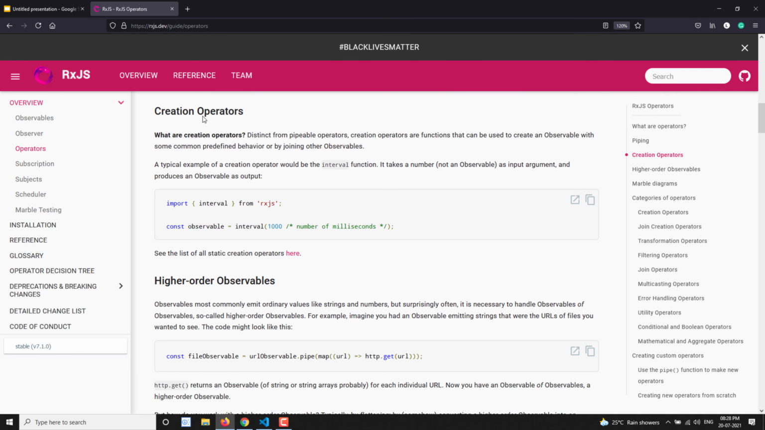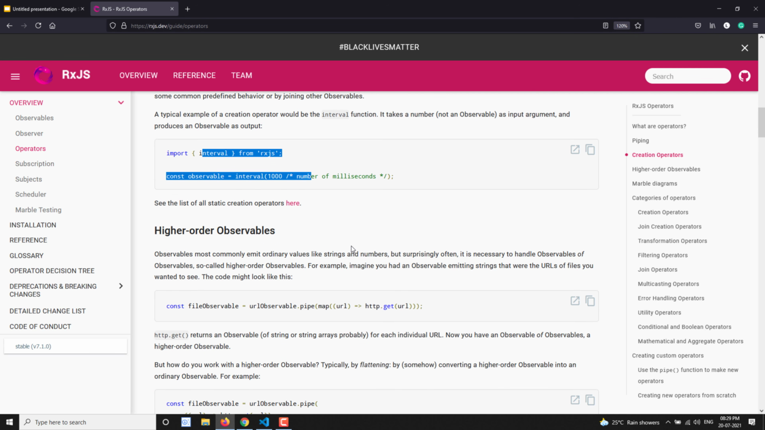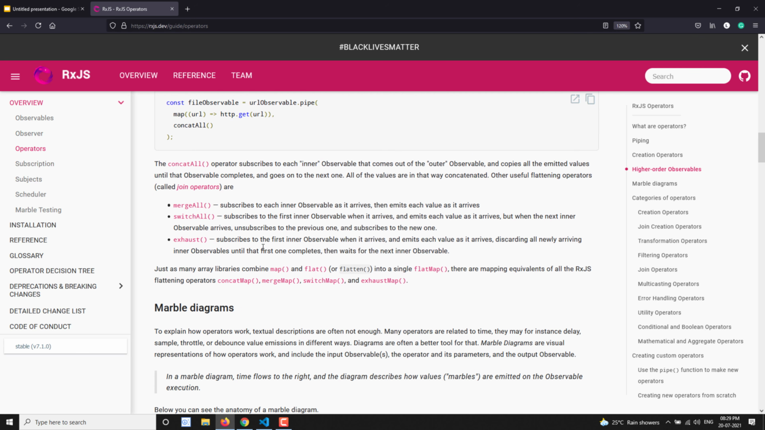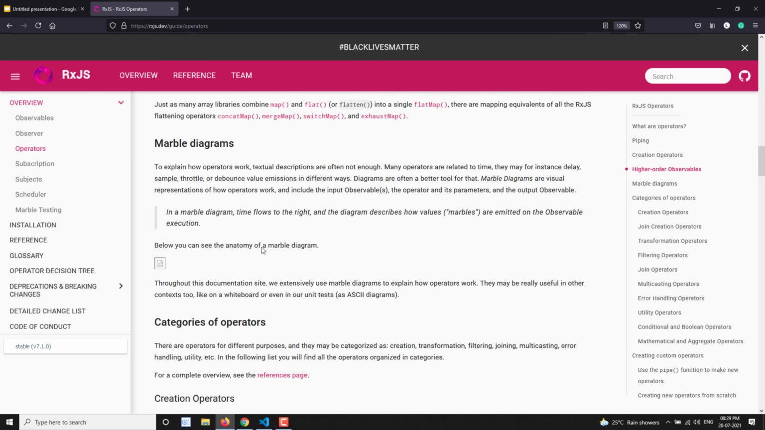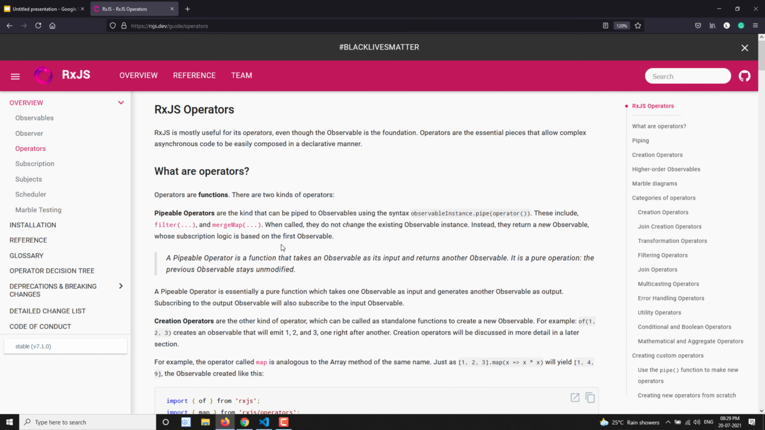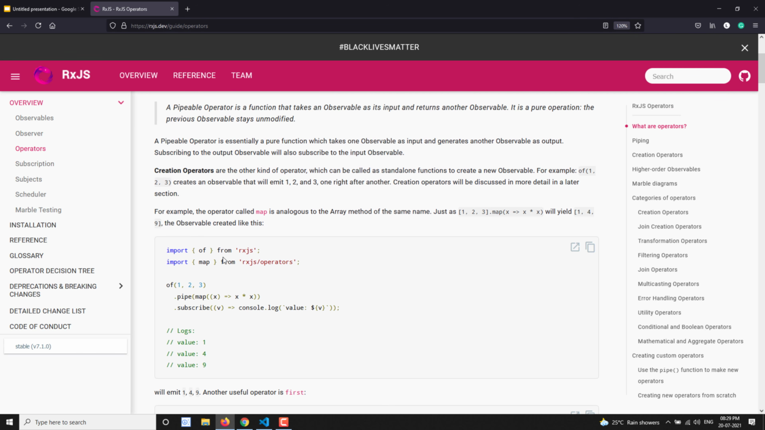Now if you look at the creation operators, you will see that interval is also a creation operator. We will see higher-order observables and all those things in the coming videos, so no need to worry about that. This is the basic introduction of the operators. Now you need to remember that there are two types of operators: pipeable operators and creation operators.